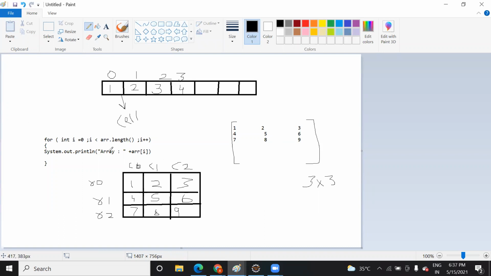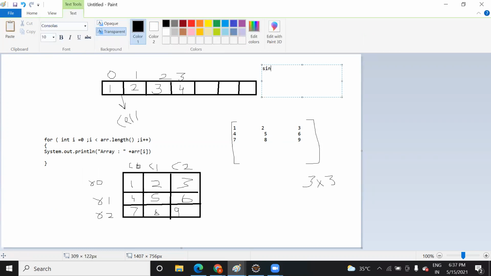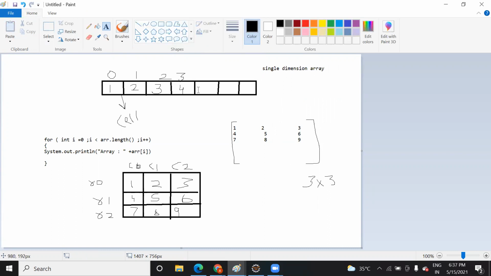Any idea? Here, how many indexes are you managing in this array? This is a single dimension array. How many indexes are you managing here?